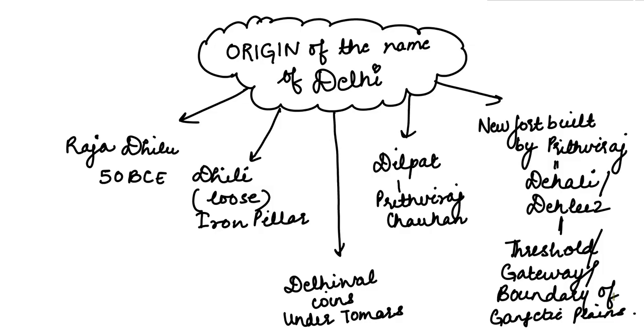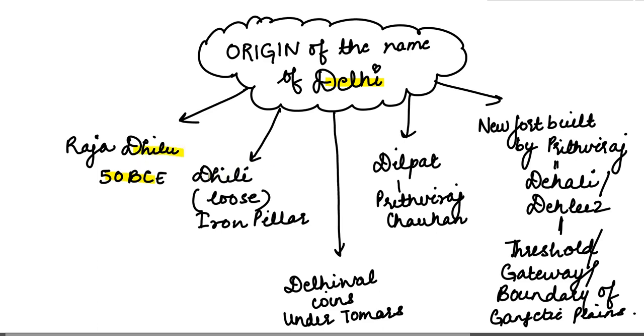Now let us quickly cover the last segment of the video, that is the origin of the name of Delhi. So our beloved city is called Delhi because of several reasons. One of them is that it is believed, according to myths and legends, that Raja Dhilu was the founder of Delhi. We've earlier learned that Anangpal was the founder of Delhi, but in some texts it is said that Raja Dhilu founded Delhi in 50 BC, and therefore Delhi is derived from the name of the king Dhilu.